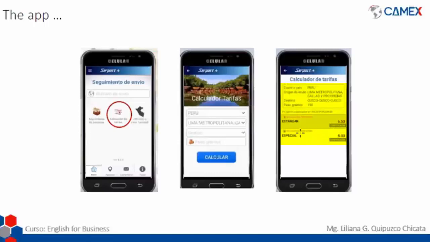If we need any more information about what's the difference from option to option, we can just click in here, or we can go straight to Serpost's web page, and we can check in there the differences between one shipping and the other. So that's the easiest way to check it.